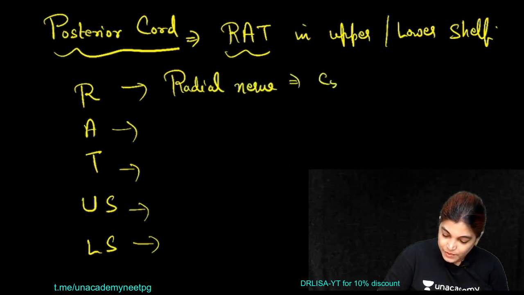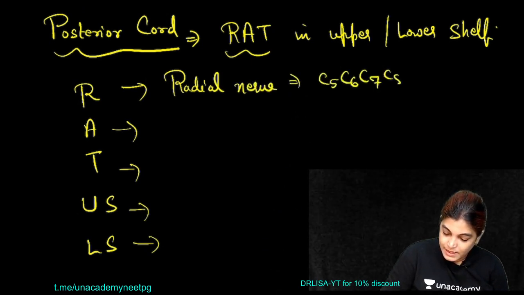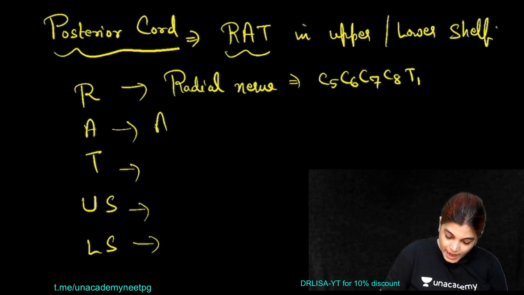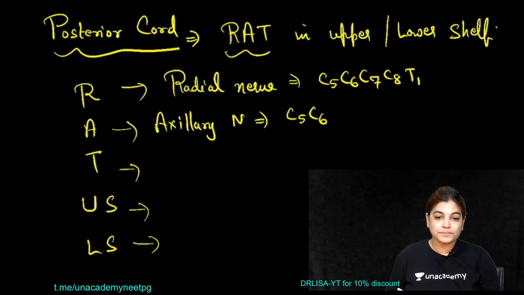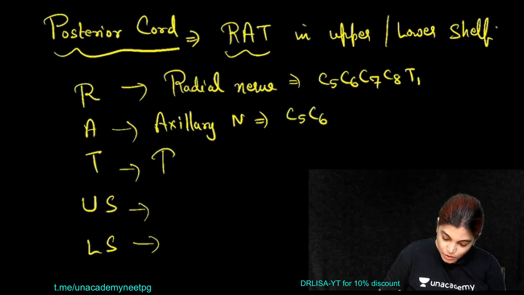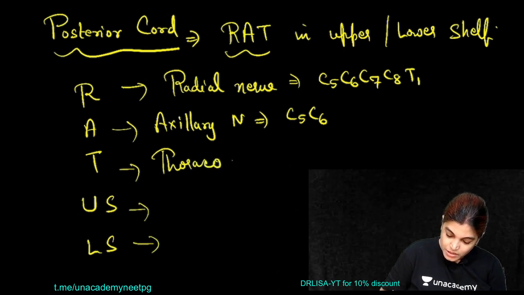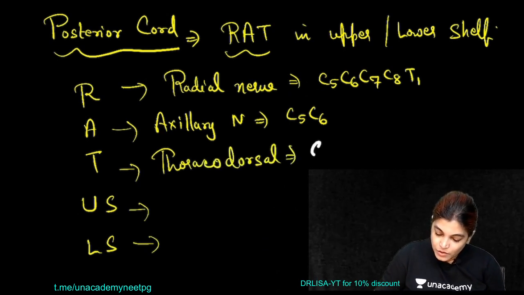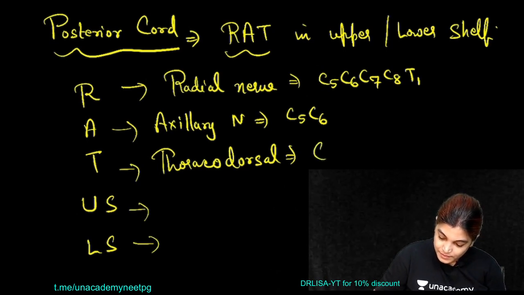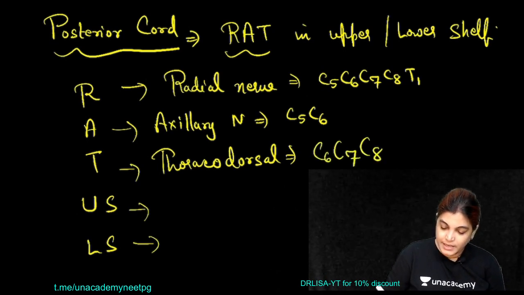Radial nerve, root value C5, C6, C7, C8 and T1. Axillary nerve, root value C5 and C6. Thoracodorsal nerve, also called nerve to latissimus dorsi, root value C6, C7 and C8.